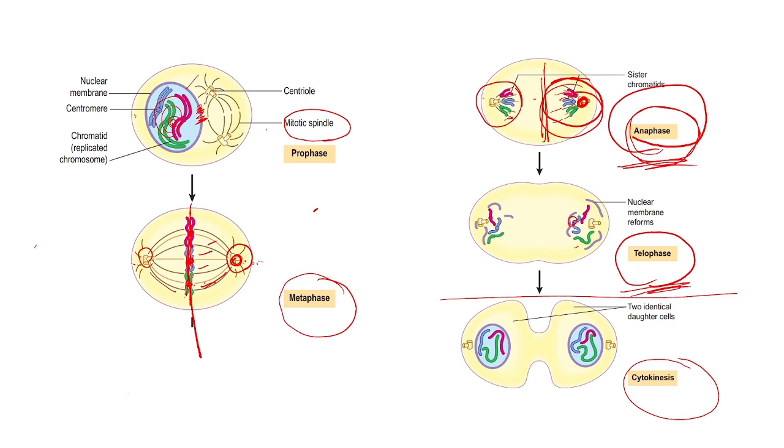This was the mitotic spindle, it will be disappearing and the coiled chromatids will uncoil, and this nuclear envelope will form. It will start to form a nuclear envelope. Nuclear envelope means the outer covering of the nucleus. Nuclear envelope will form on both sides. The mitotic spindle disappeared, the chromatids will uncoil and form chromosomes, and it will form nuclear membrane or nuclear envelope. This is happening in the telophase.